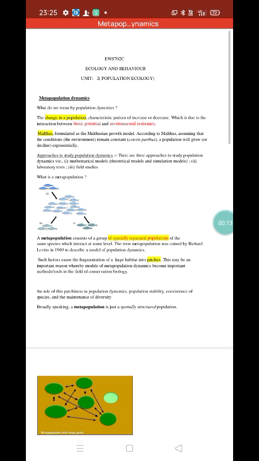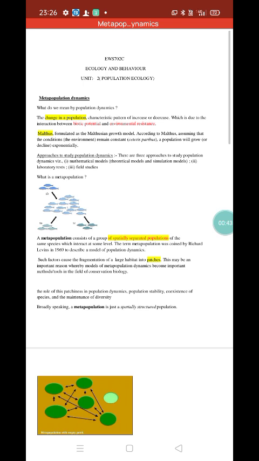Now, what do we mean by population dynamics? Population dynamics means the change in population, meaning the growth pattern is either increasing or decreasing, and this is due to the interaction between biotic potential and environmental resistance. Biotic potential means the maximum number of living organisms given birth by an organism, either a plant or animal or any living species.